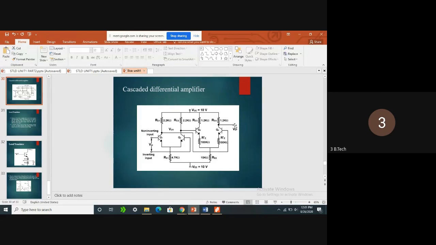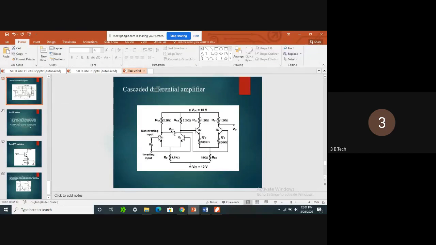Is that clear? So again I am repeating, the output of Q1 is connected to Q4, and the output of Q2 is connected to Q3. That means the output of one differential amplifier is connected to the input of another differential amplifier.